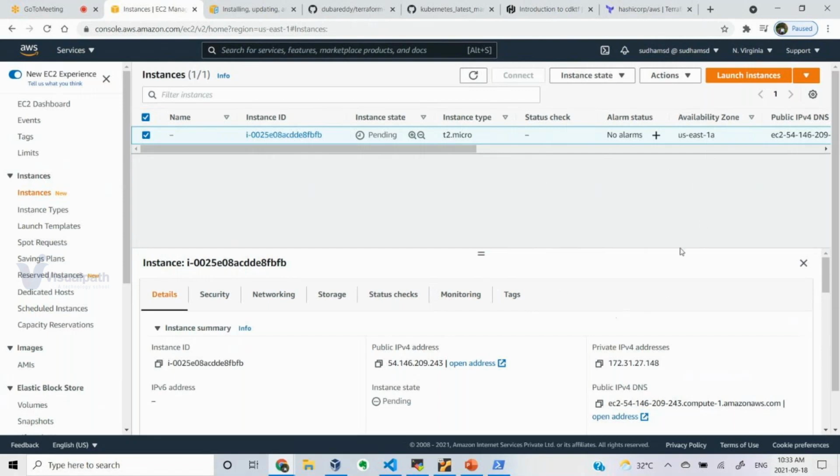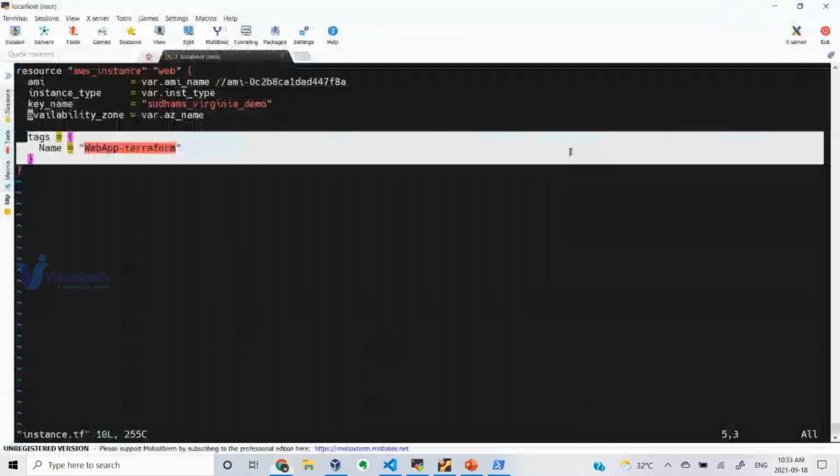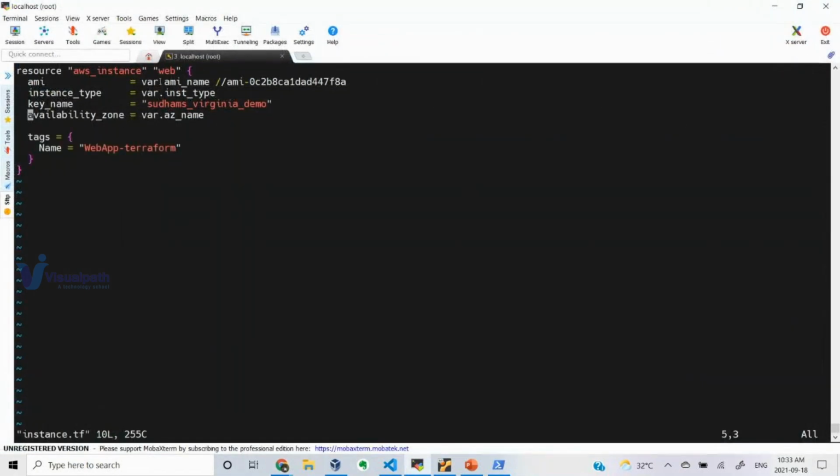Now if I want to create this particular instance from Terraform, this is what I'm doing: what AMI I need to use, what instance type, what key I want to use in order to SSH to this particular instance, and which availability zone it should launch in. If you don't specify an availability zone, it will pick any one of the availability zones in that region.